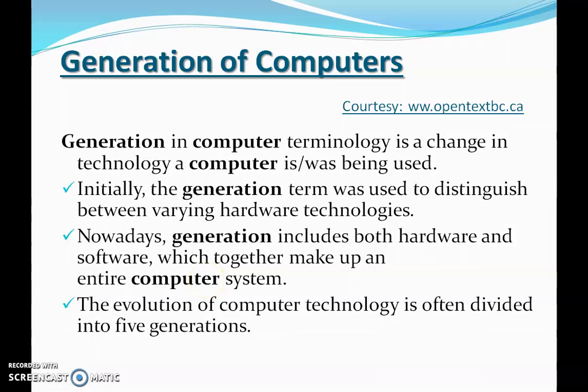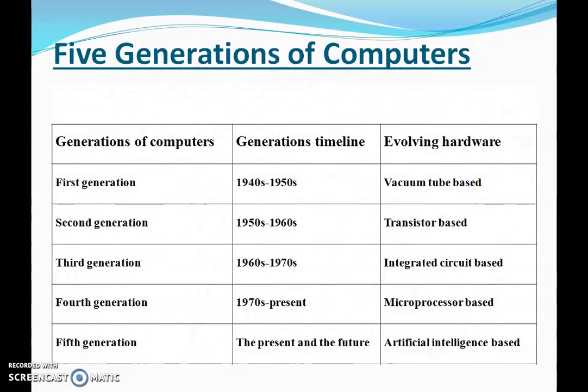So change in a computer hardware or in a computer software was there from the beginning till today. It has been changing. So this evolution is often divided into five generations. We are going to see how this generation is divided. Here we can see the table that shows the generation of computers, the timeline of the generation and the evolving hardware, the changes in the hardware in these computers used in various times.